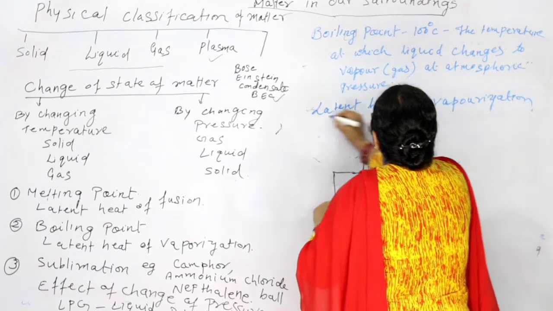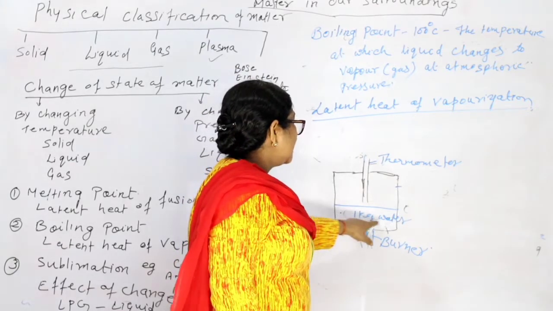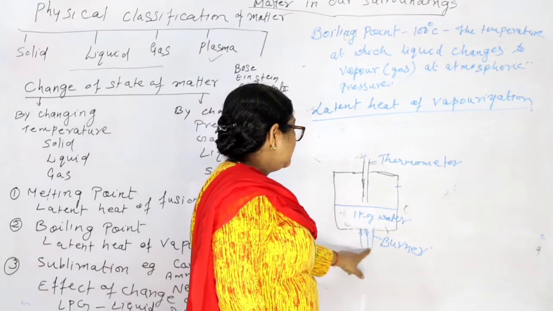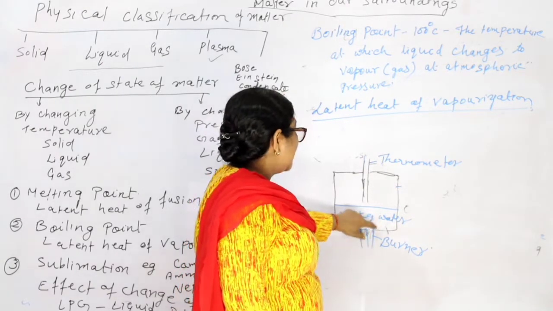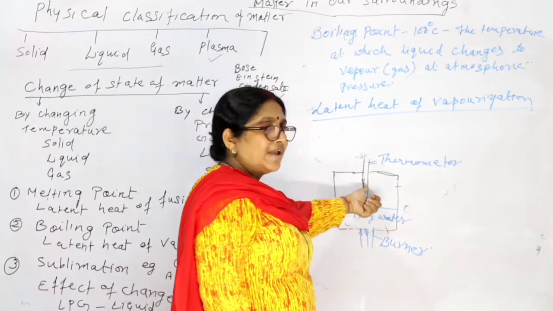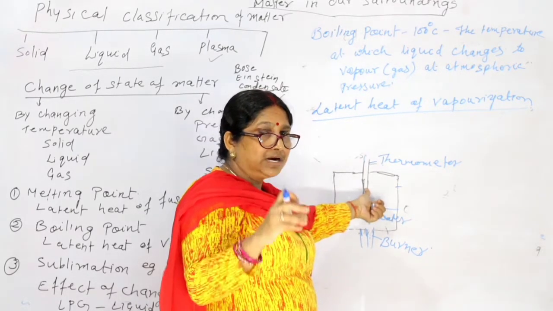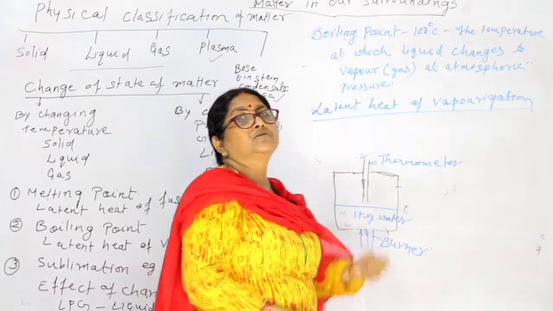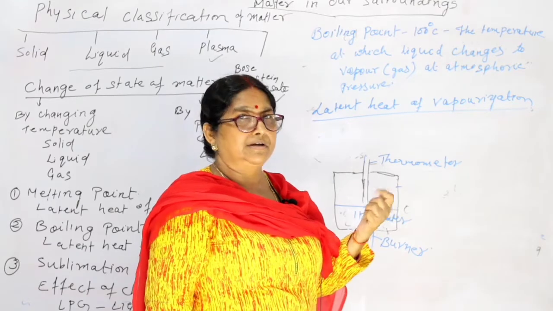Now what is latent heat of vaporization? We already discussed that we had taken 1 kg of water and supplied energy, that means heat, to it. The amount of heat required to convert the liquid to vapor is called latent heat of vaporization. Is it clear?